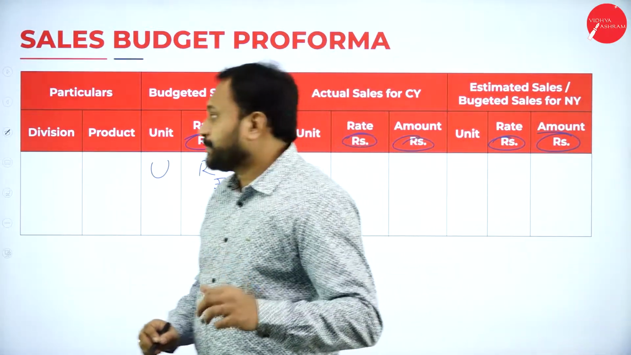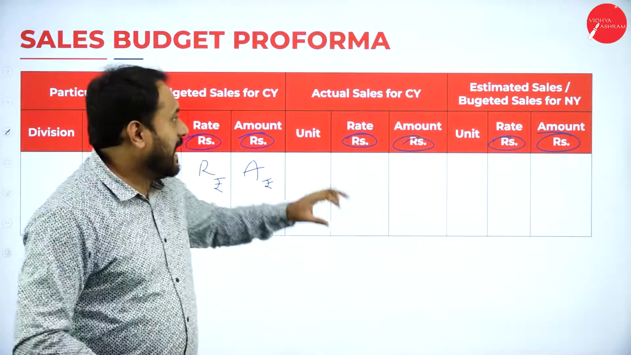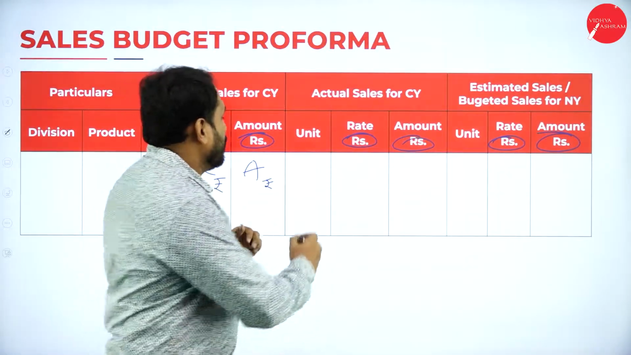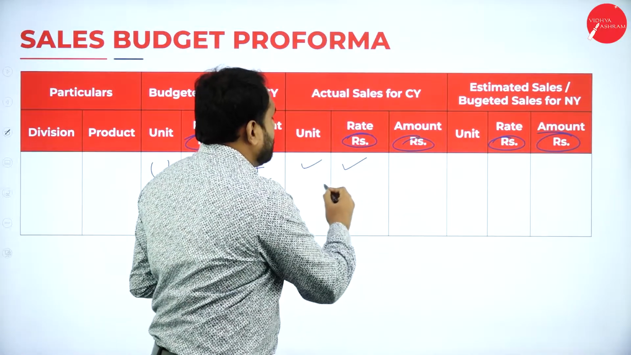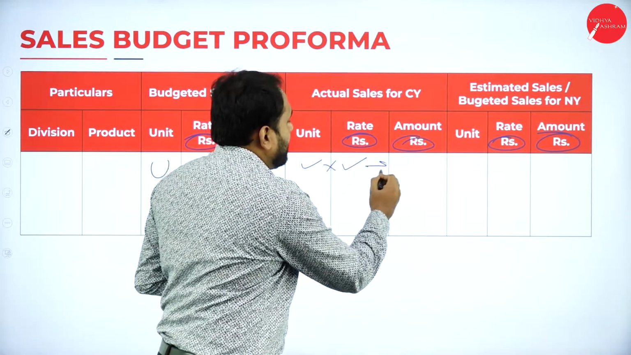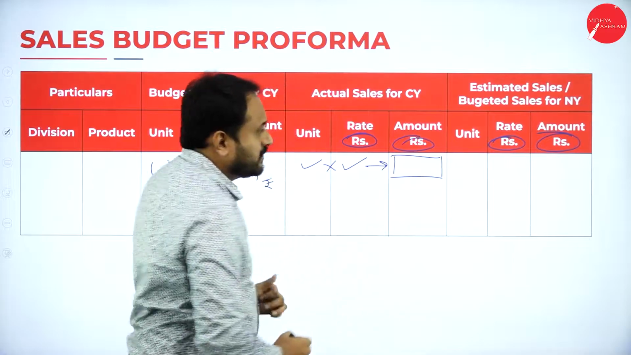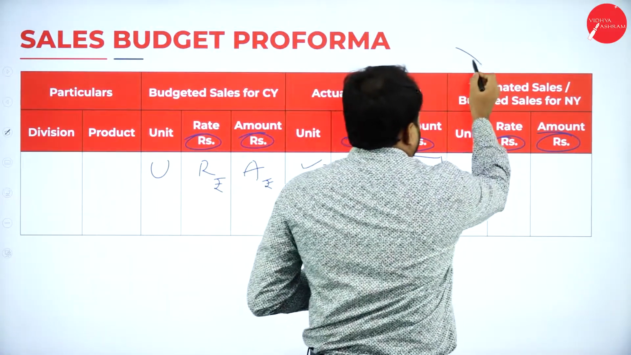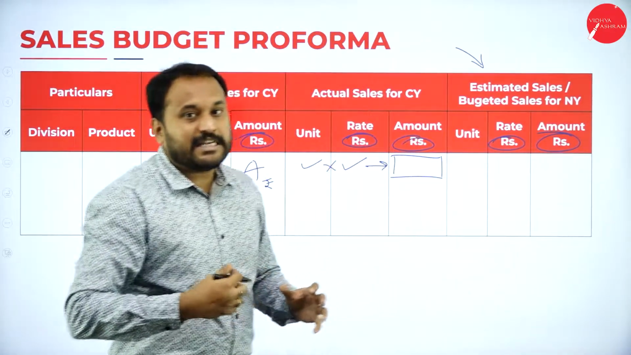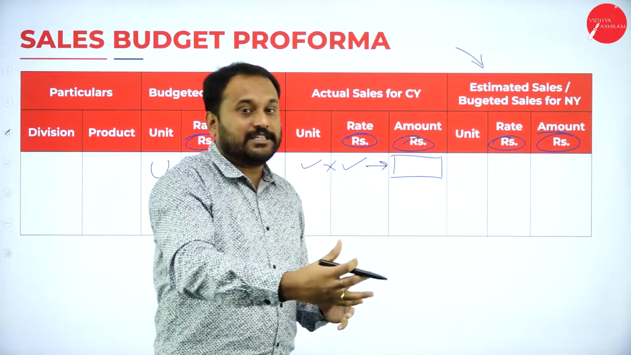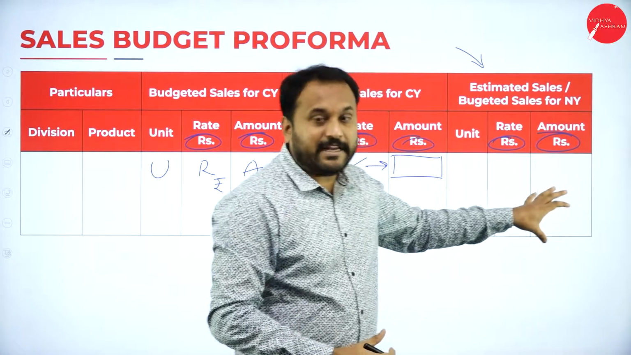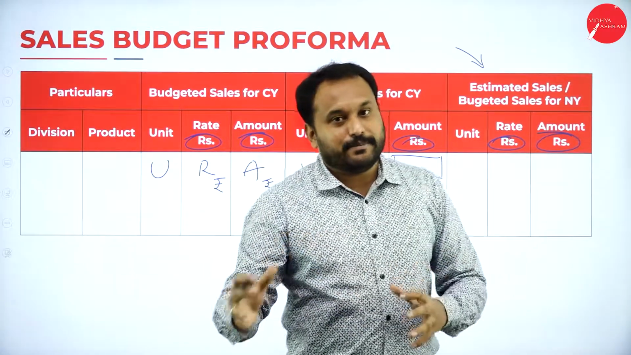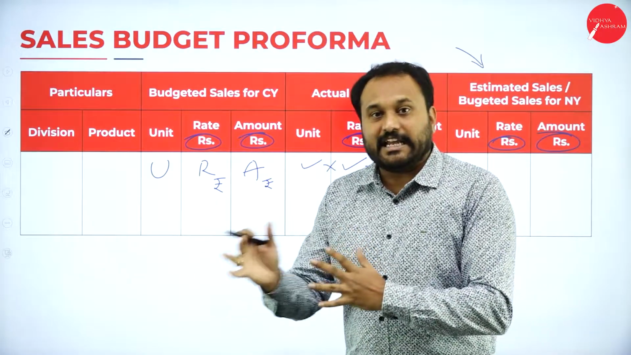Never forget that. Next, we have the actual sale for the current year. Again, it is given in the problem. That is, units will be given, rate will be given. You are supposed to multiply that and write that as amount. And the last one is the thing which they will be asking, that is prepare sales budget for the next year. So we are supposed to estimate it and then write according to the information given in the problem. So I hope it will be very easy for you.